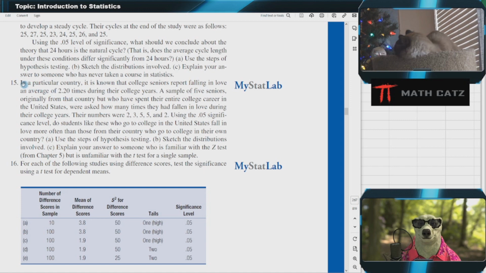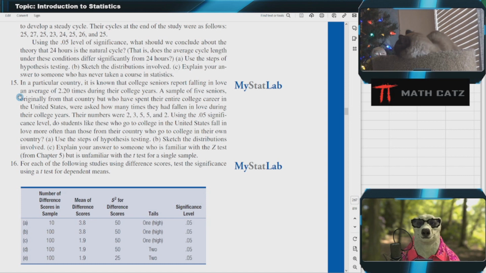So let's read it first and see where we are at. In a particular country, it is known that college seniors report falling in love an average of 2.2 times during their college years. A sample of 5 seniors, originally from that country, but who have spent their entire college career in the United States, were asked how many times they had fallen in love during their college years. Their numbers were 2, 3, 5, 5, and 2.